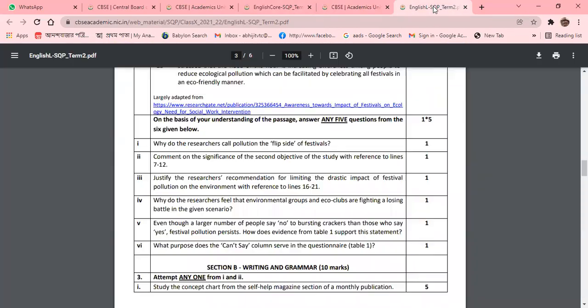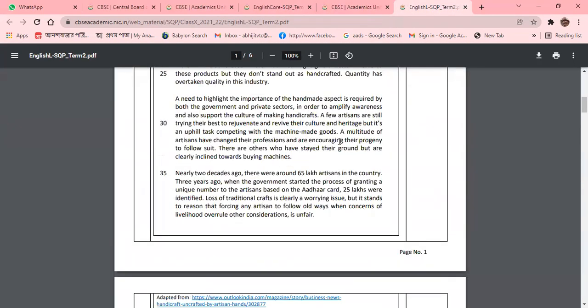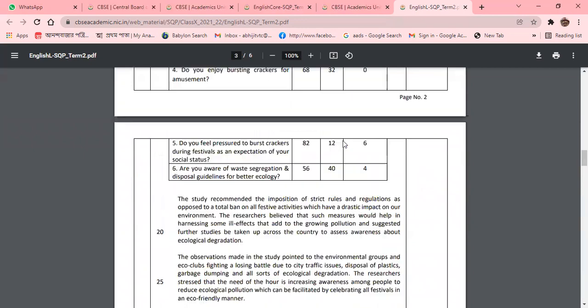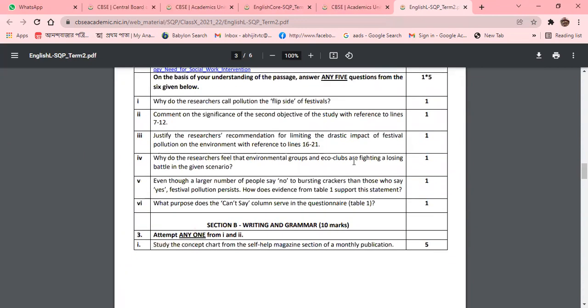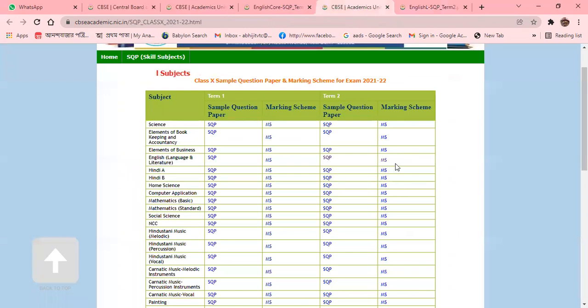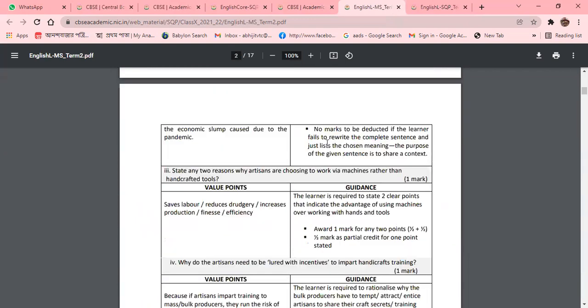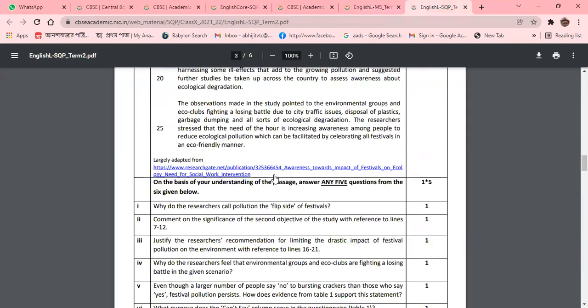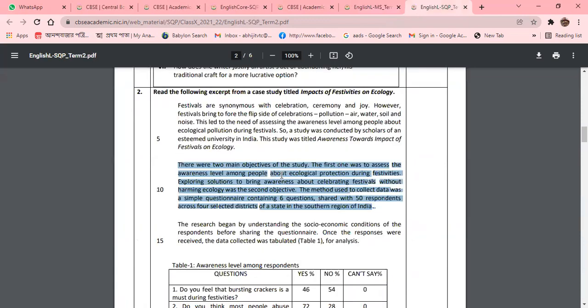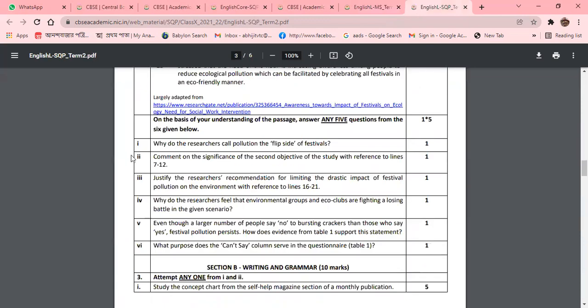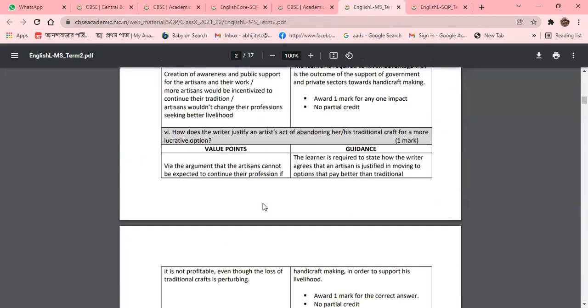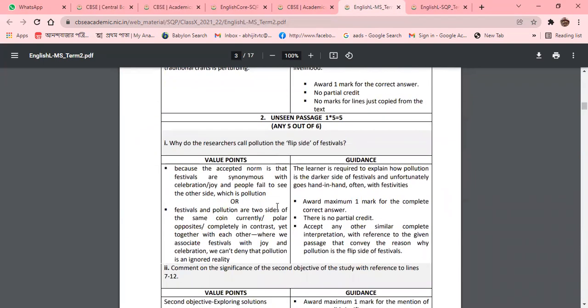I'm just going through that. You can see that this is the class 10 question paper. I'm giving you a short description of the marking scheme, otherwise you won't give the answer properly. On the basis of the marking scheme, it is very clear what the answer will be. This is question number 2, Roman 1 and Roman 2. So we are going to question number 2, Roman 1 and Roman 2.